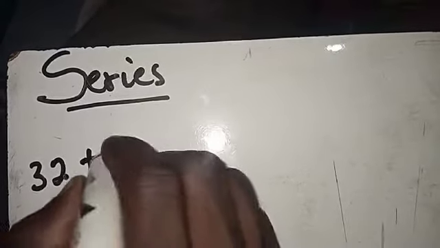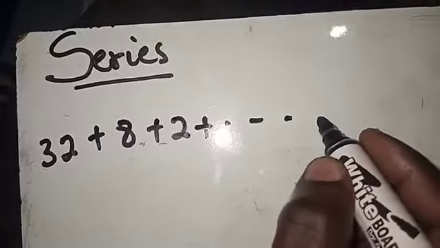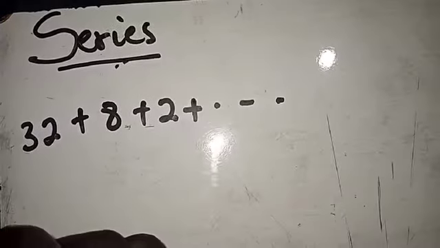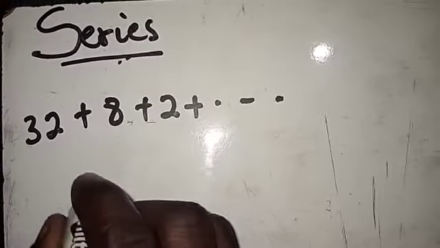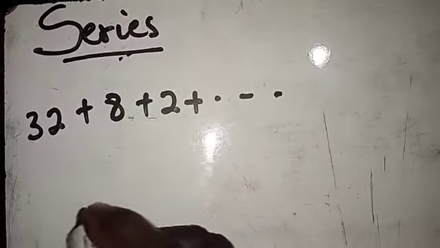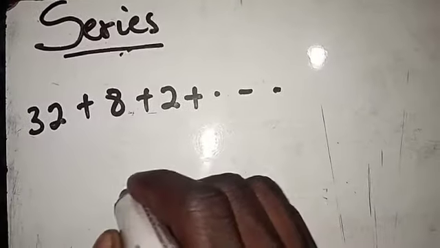So you have 32 plus 8 plus 2 plus, and so on and so forth. This is the series that we are given. The meaning of the series here, as I said earlier, is based on the sequence. Assuming you want to save some money to buy a gadget, maybe a phone, you decide to make some savings. The savings per day is what we call a sequence.